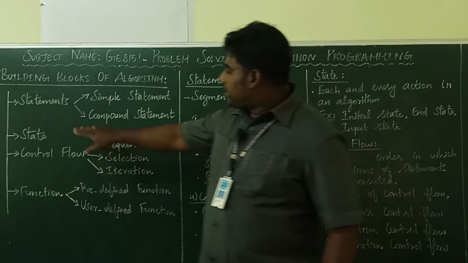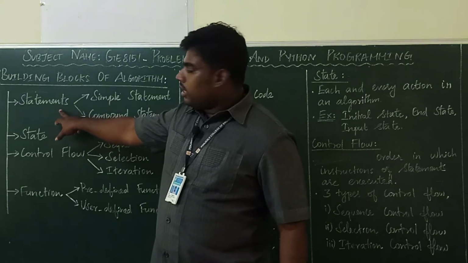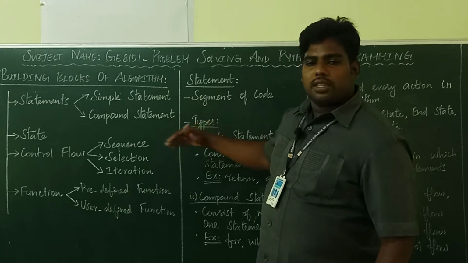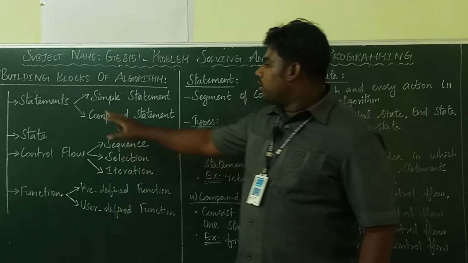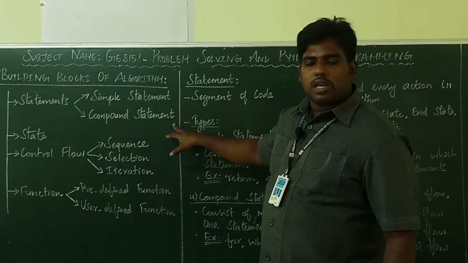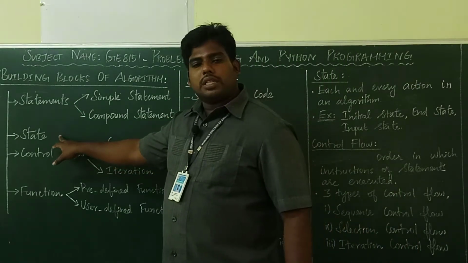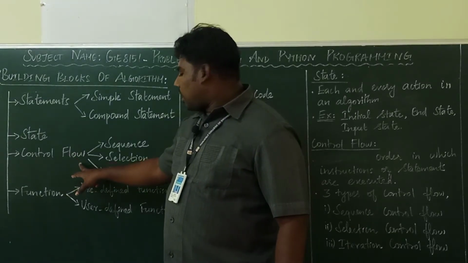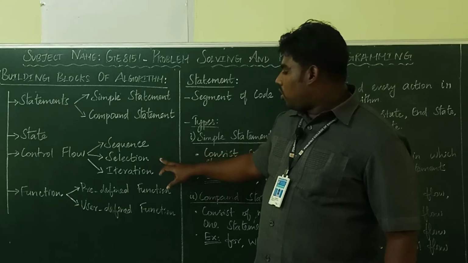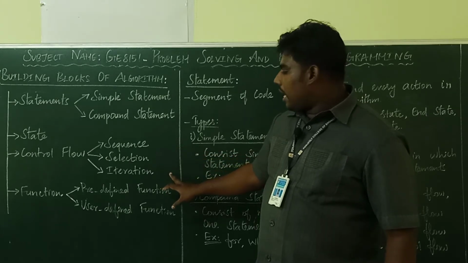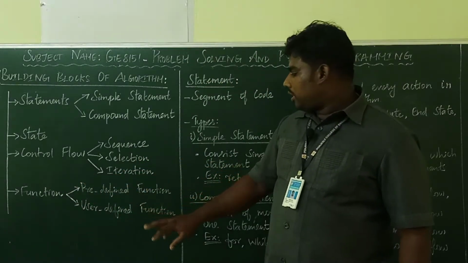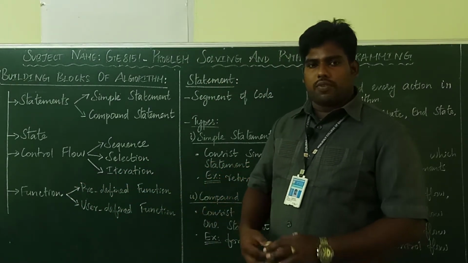Okay. So the first block is statements. The statement is divided into 2 types of statements. I will explain later; first, I will give the overview. The statements are divided into simple statement and compound statement. Then you have to know what is control flow. Again, the control flow is divided into 3 things: sequential control flow, selection control flow, and iteration. Then function. Function is divided into 2 things: predefined function and user defined function.